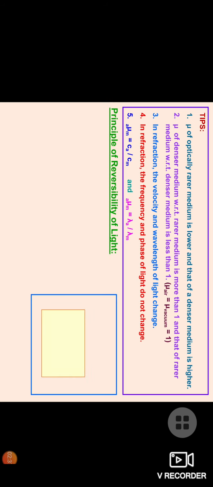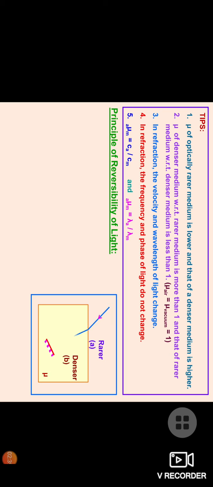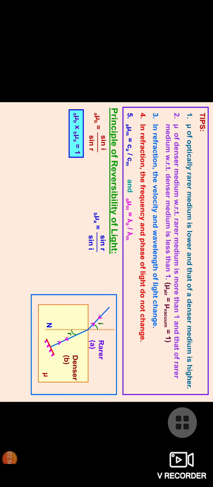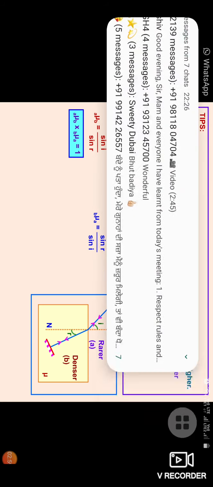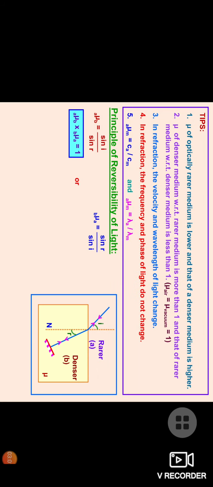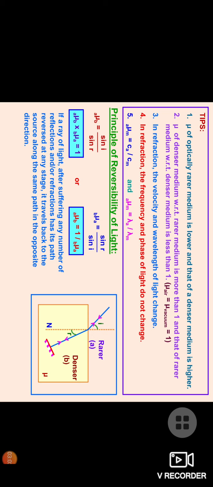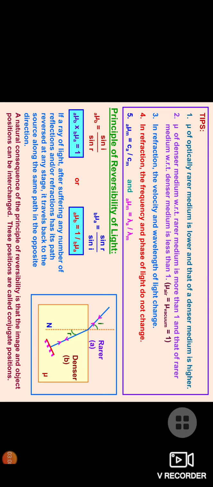What does the principle of reversibility of light say? That if a ray of light is passing from one medium to another medium, and if we place a mirror in front of the refracted ray, then it will retrace its path back. So you can see that if the refractive index of A to B is sine I upon sine R, then the refractive index of B to A will be sine R upon sine I. The product of these two gives the answer 1. So the refractive index of one medium with respect to another is the reciprocal of the other.